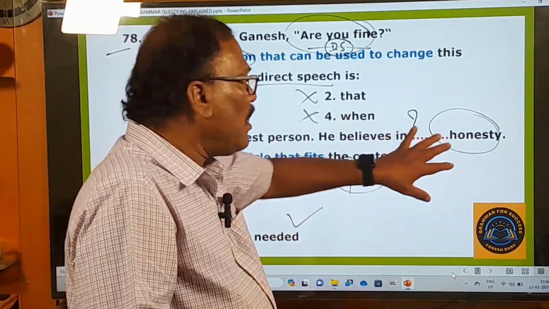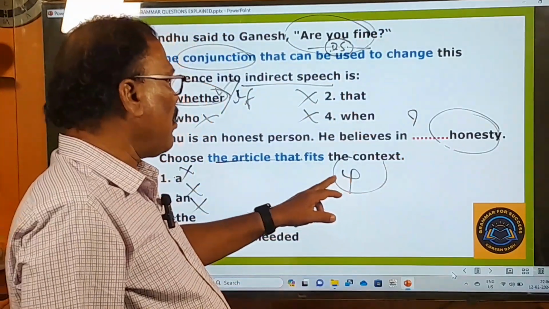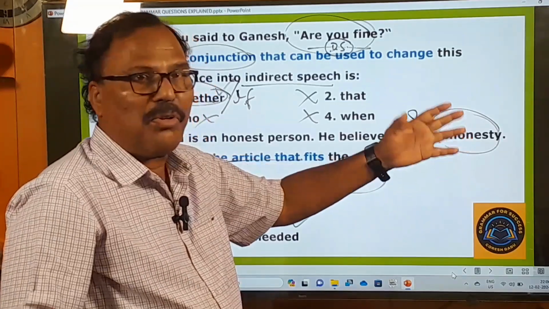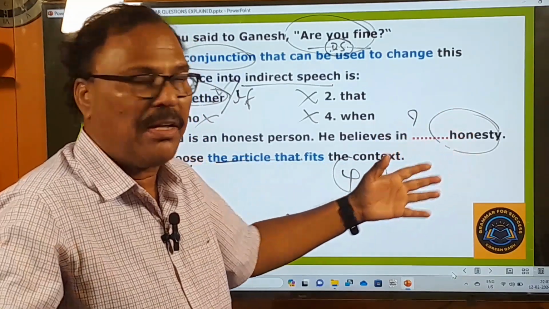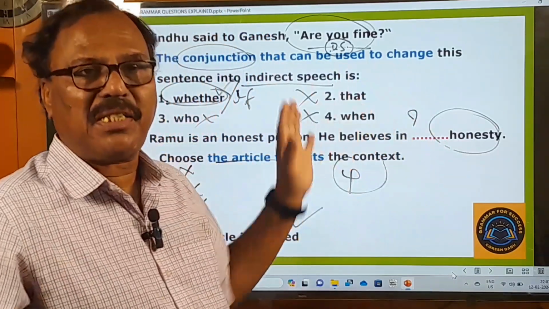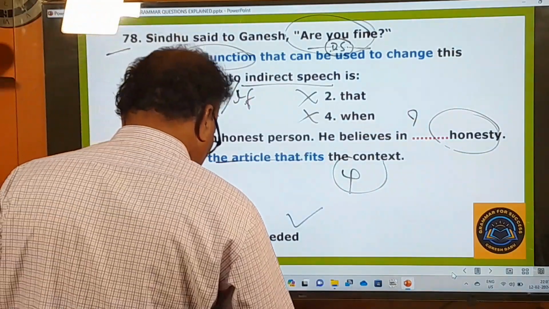So here, in that context, you can use the, but when it is used in a general sense, you should not use any article. So here it is used in a general sense. This honesty is not of anybody. Yes, he believes in dash honesty means he believes in honesty. That's enough. No article is needed here. Right. And now let's move on to the next question.